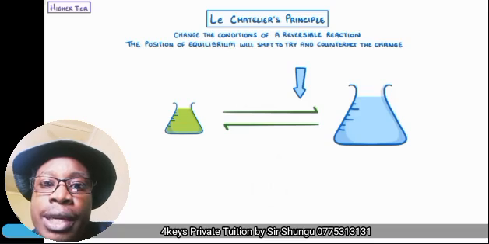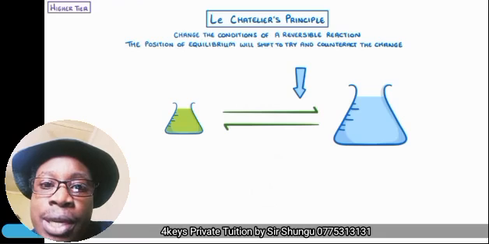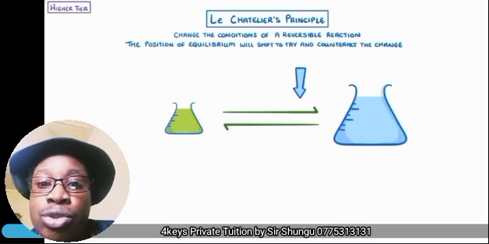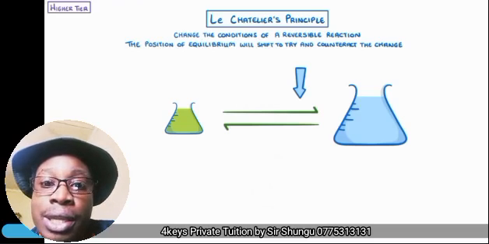So this is in response to change in conditions. Basically, Le Chatelier's principle says changing the conditions of a reversible reaction will affect the position of the equilibrium. So the equilibrium will shift in such a way to try and minimize or counteract the change. So if you change conditions, then your equilibrium is going to shift to try and minimize or counteract that change. So let's look at examples here.